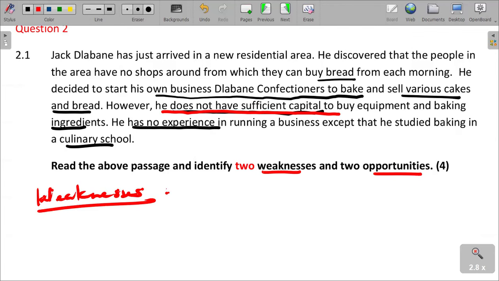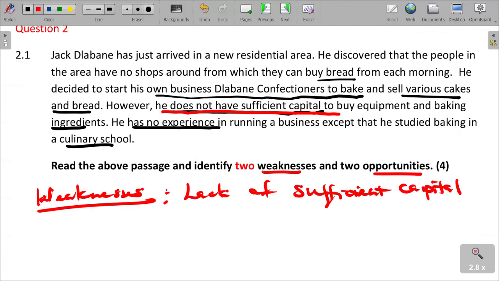Weaknesses. 1, lack of sufficient capital. What we can see is that Jackie does not have enough money to buy equipment and baking ingredients.